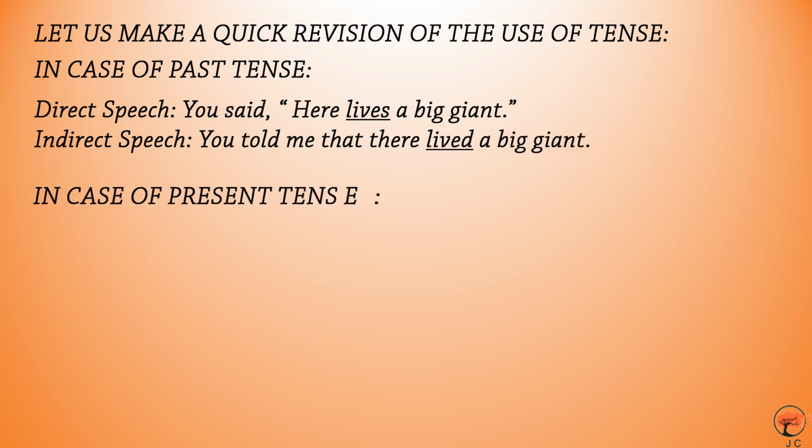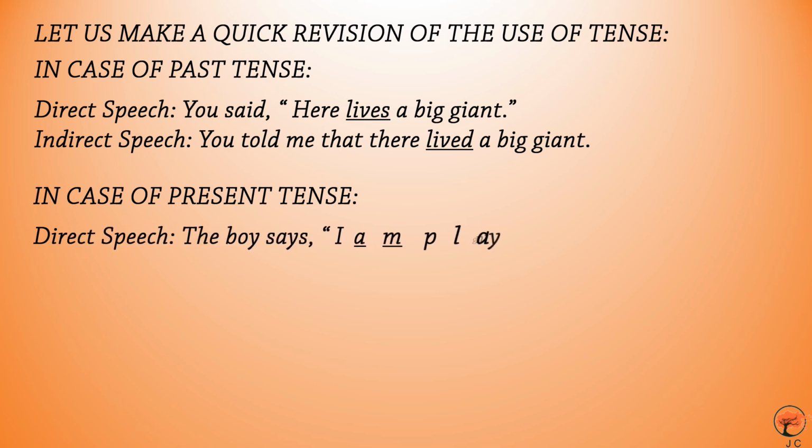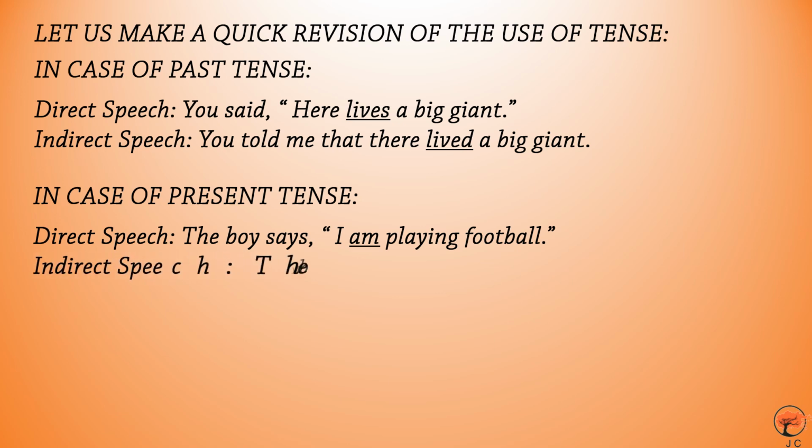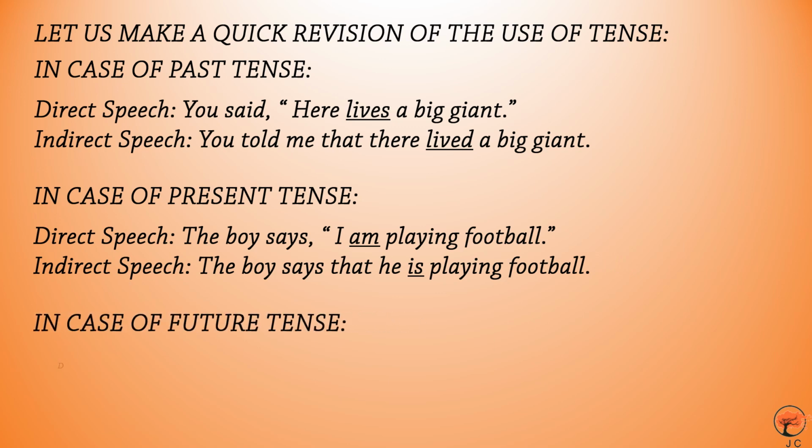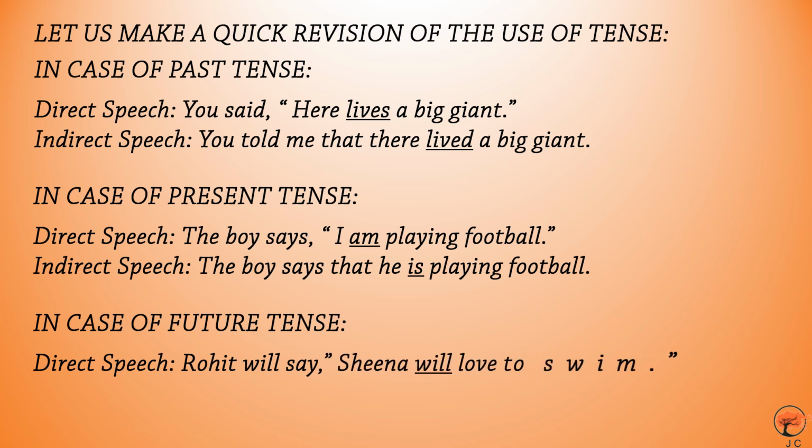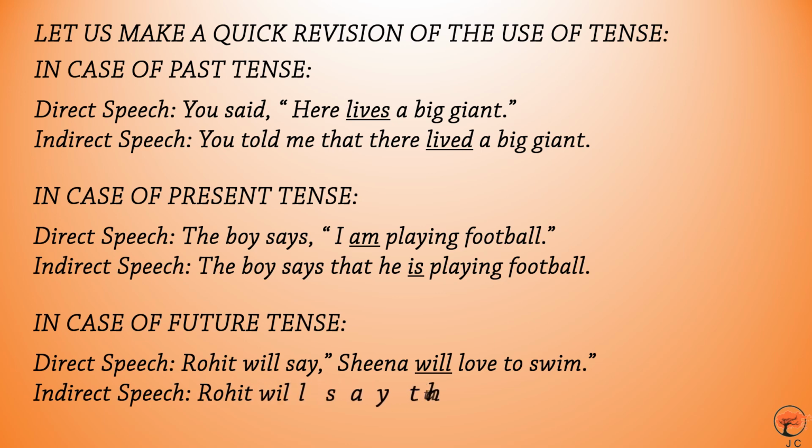In case of present tense, in direct speech, it is stated: The boy says, "I am playing football." In indirect speech, it will be: The boy says that he is playing football. In case of future tense, direct speech: Rohit will say, "Sheena will love to swim." In indirect speech, it will be: Rohit will say that Sheena will love to swim.